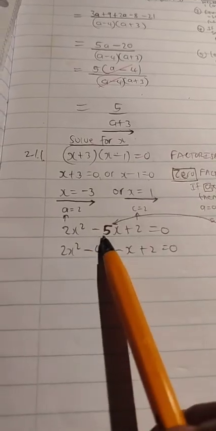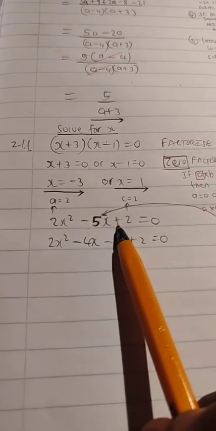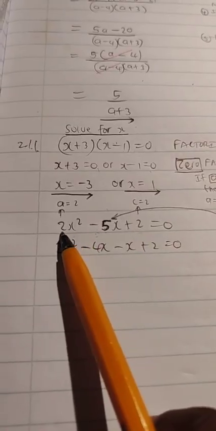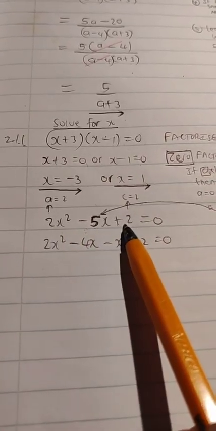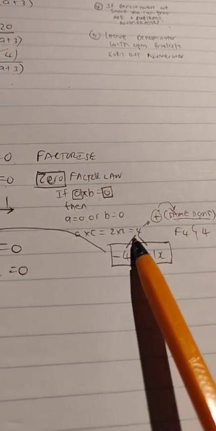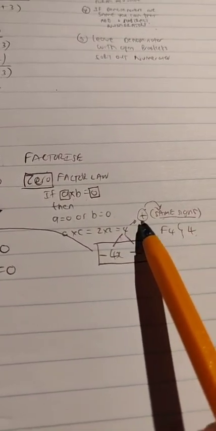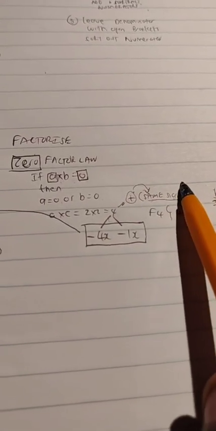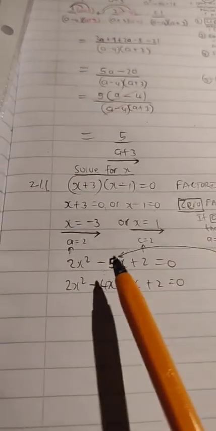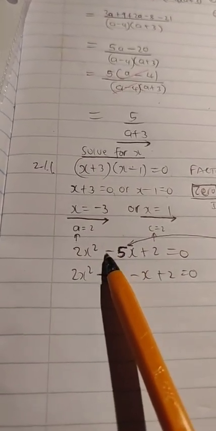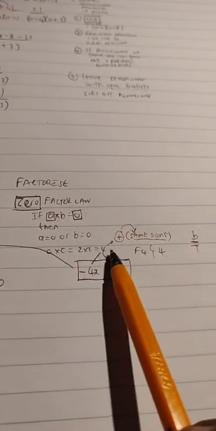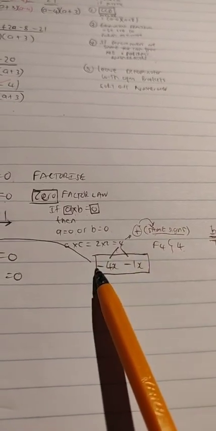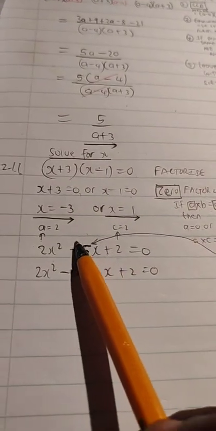2x squared, 2x squared. What did I do to -5x? Remember, I had taken the 2, multiplied it by 2, gotten a 4. Taken the 4, found out what sign it is. It is positive. That means same signs. Same signs according to who? According to the sign of the middle term. That means factors of 4 need to have the same signs according to who? According to this guy.